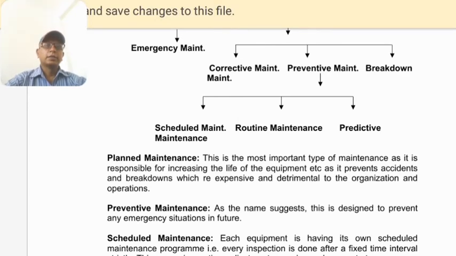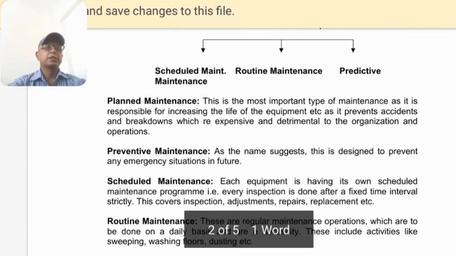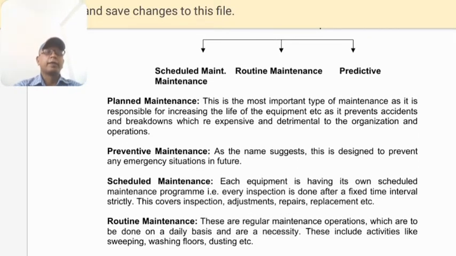Plant maintenance. This is the most important type of maintenance as it is responsible for increasing the life of equipment, as it prevents accidents and breakdowns, which are really expensive and detrimental to the organization and operation. Preventive maintenance, as the name suggests, is designed to prevent an emergency situation in future.